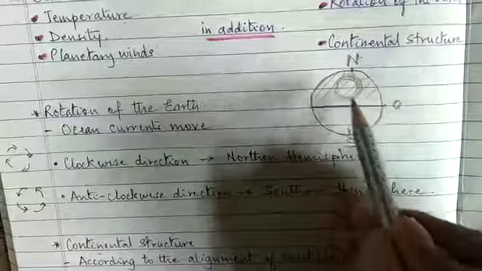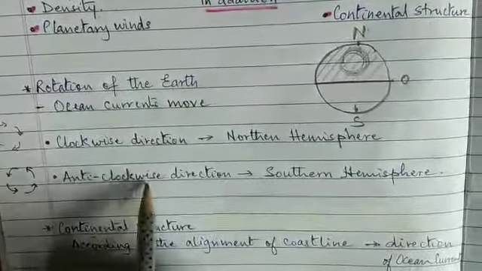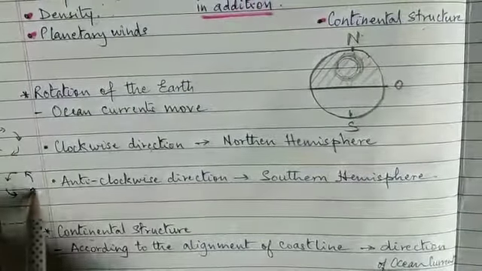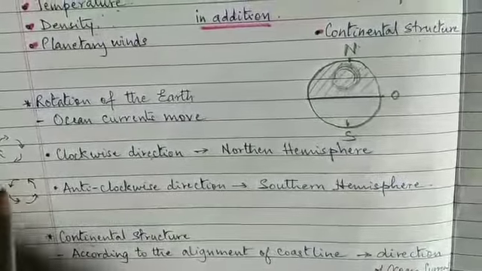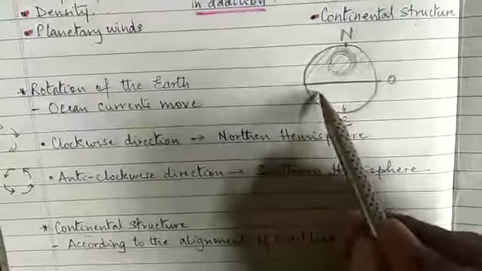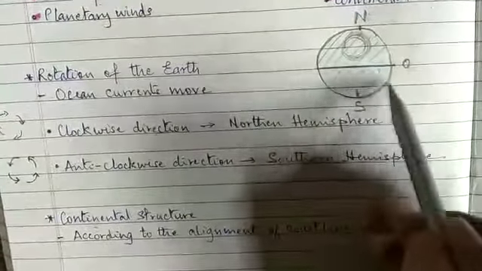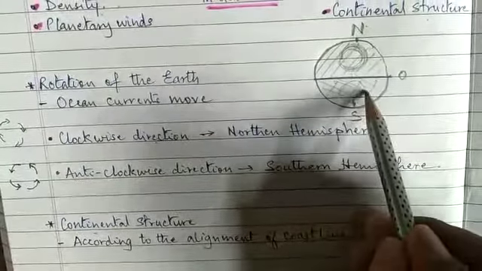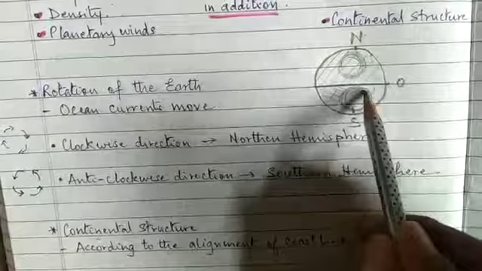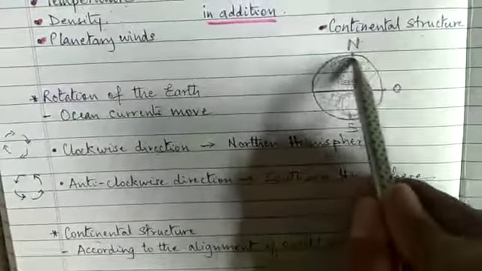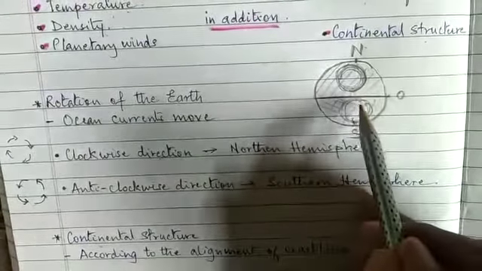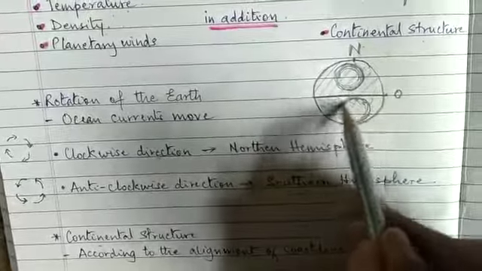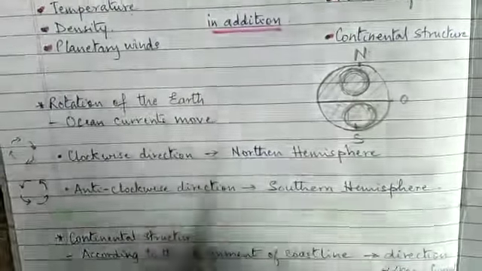And the anti-clockwise direction, the opposite way around, is in the southern hemisphere, on this side. So in the north we have the clockwise direction, and in the southern hemisphere we have the anti-clockwise direction.